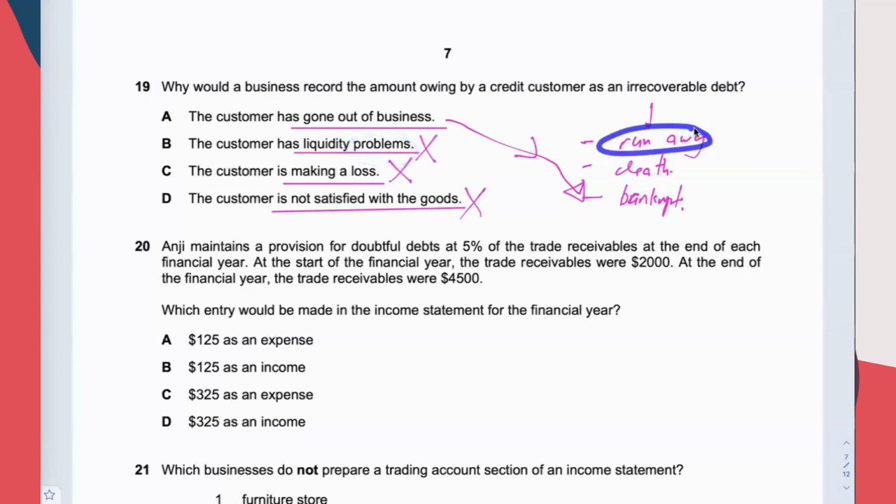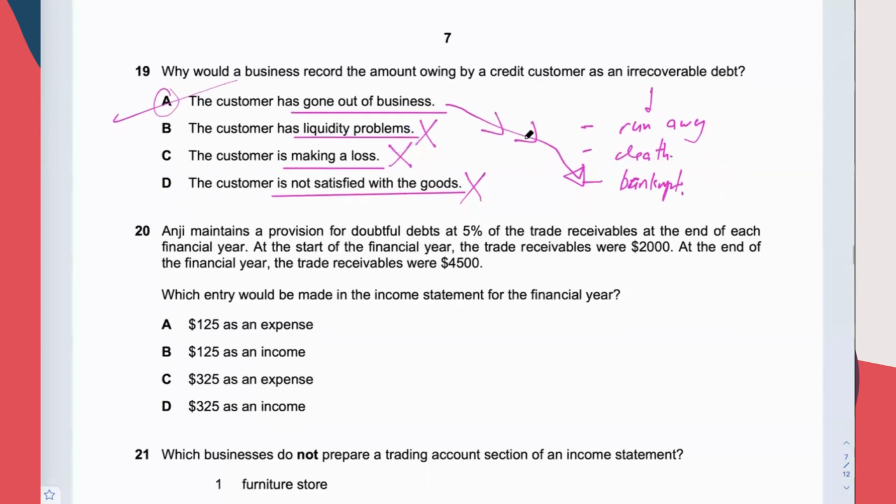Run away is also called a failure to locate. You have been looking around for this customer, but you have failed to find this customer. Death, bankruptcy. You have to remember these few possible reasons for recording irrecoverable debt. So A is the answer. Gone out of business can be seen as bankrupt. And for the others, not bad enough. Gone out of business is the worst case for the customer. Therefore, we choose A.